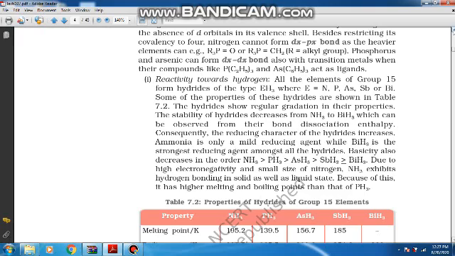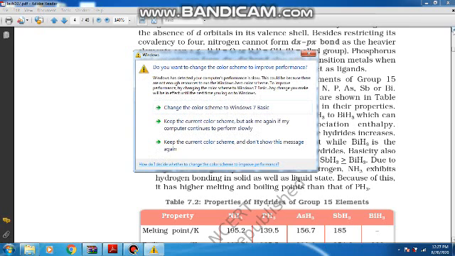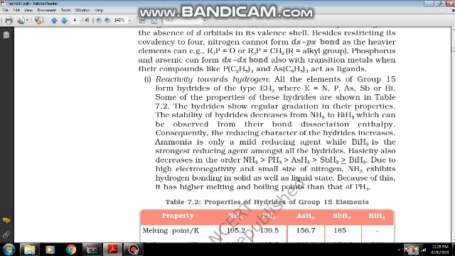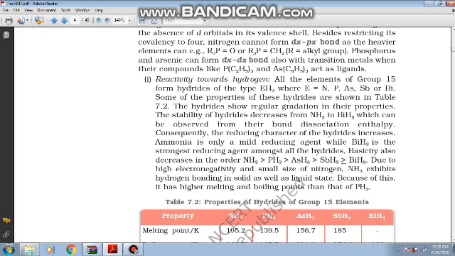Number two, anomalous behavior of nitrogen: the nitrogen single bond is very weak as compared to phosphorus, and that is the reason nitrogen is available only in the form of N2, having a triple bond between nitrogen and nitrogen, whereas phosphorus is found in allotropic forms having phosphorus single bonds. Then the next anomalous behavior of nitrogen is that it is able to form p-pi bonding, unlike the other members of the group which can show d-pi bonding.